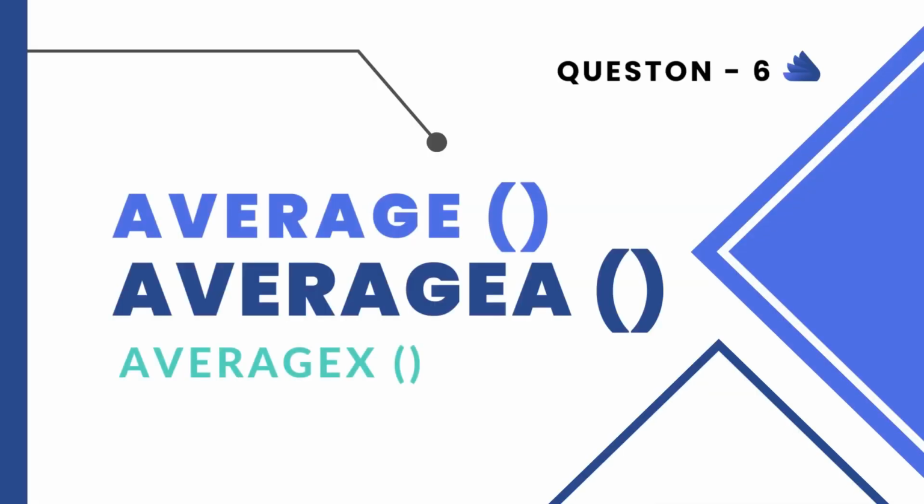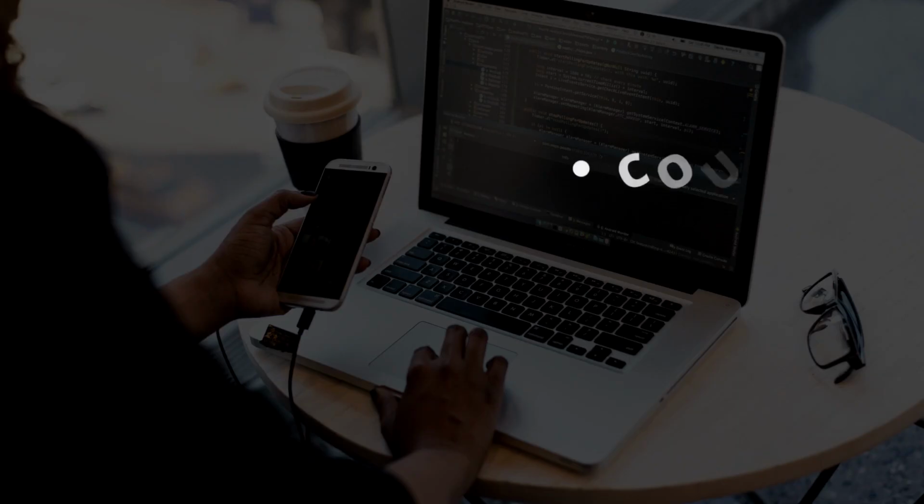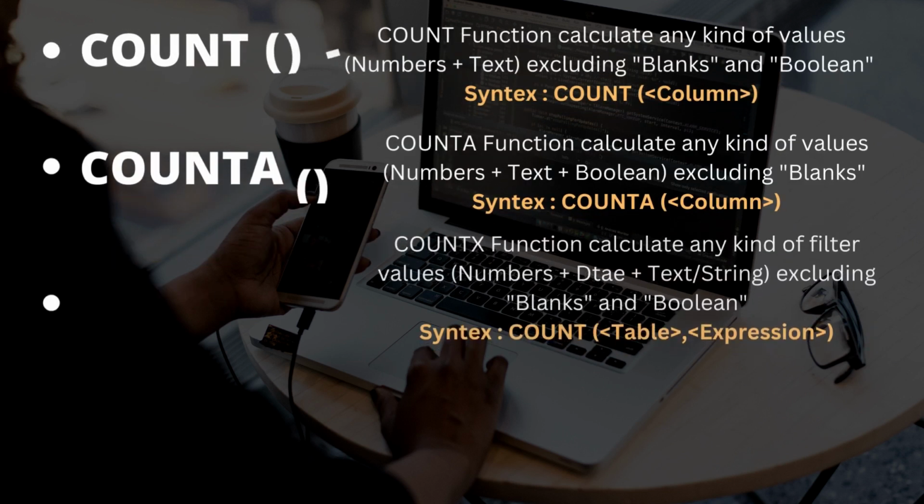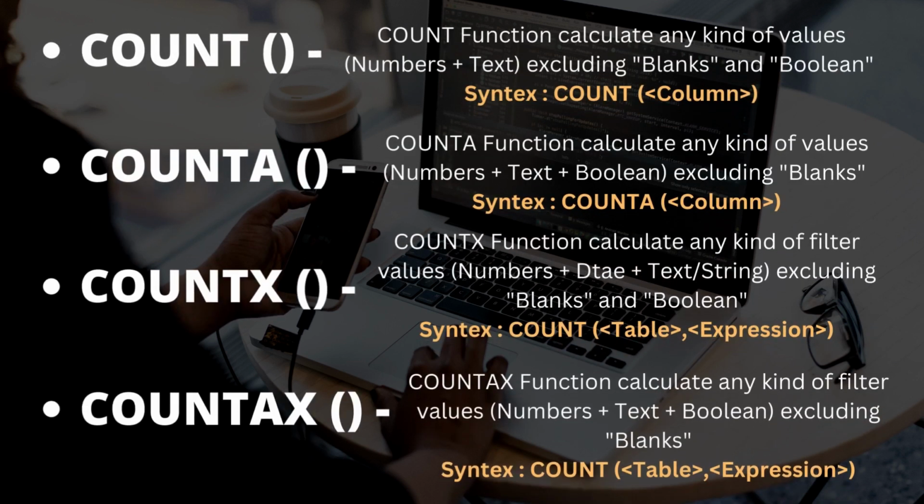Then the next question is, what is the difference between COUNT, COUNTA, COUNTX and COUNTAX DAX functions in Power BI? Let's understand first about the COUNT DAX function. The COUNT DAX function is used to count the number of cells in a column that contain non-blank values.